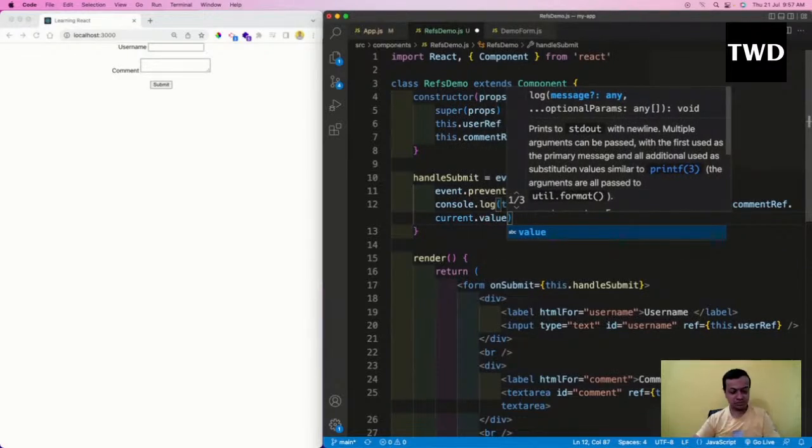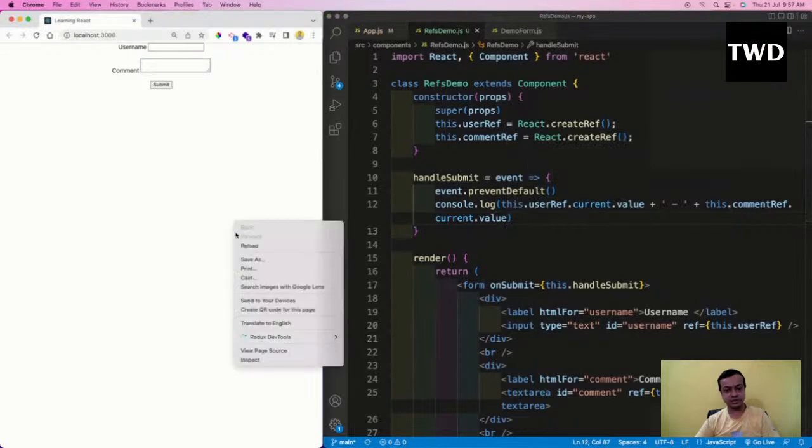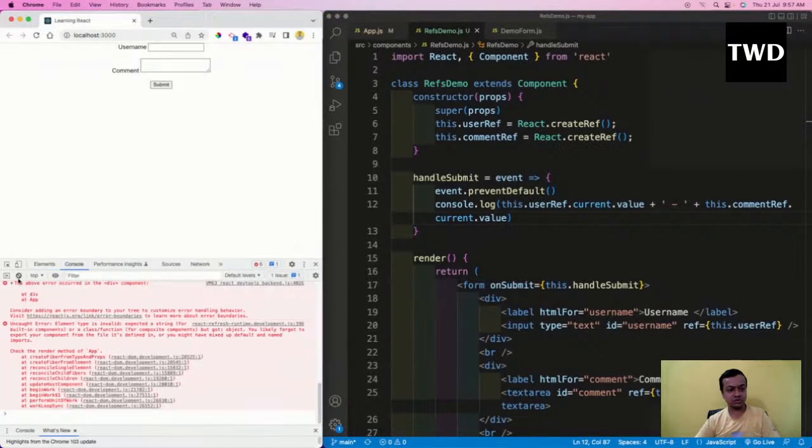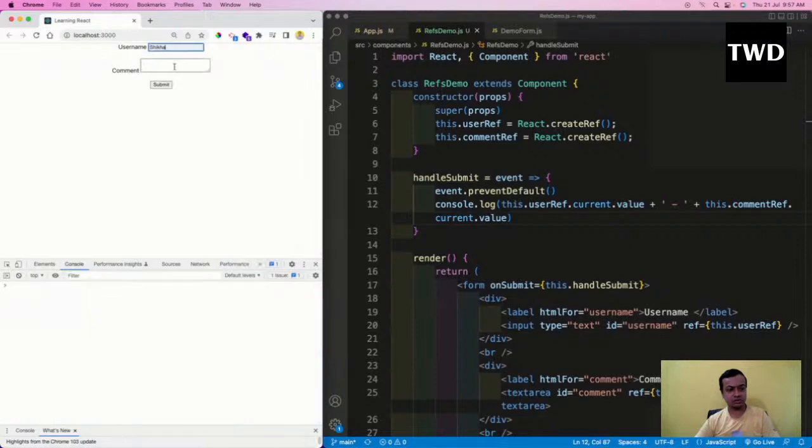Do save it. Now I'll go here, inspect console. This is good and submit it. See, I'm going to get the value like this. So this is so easy.